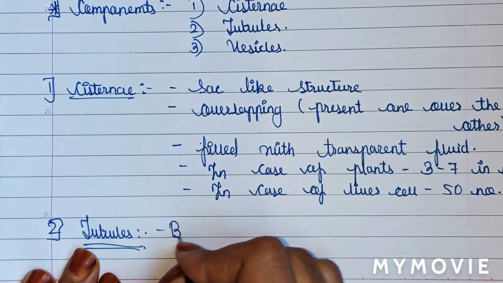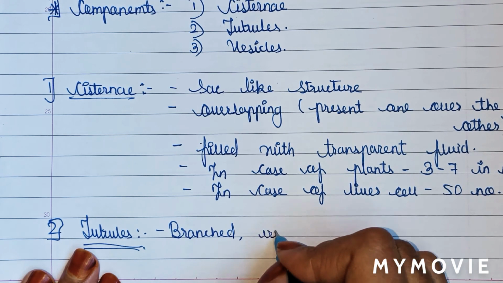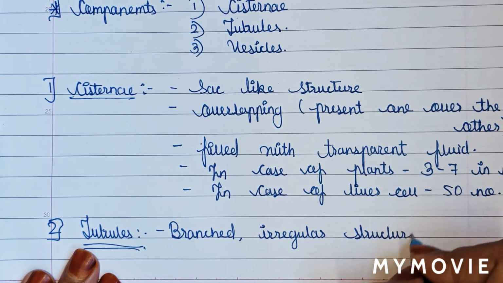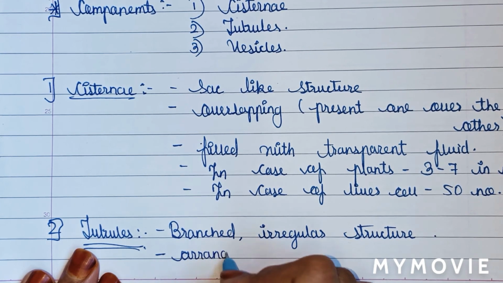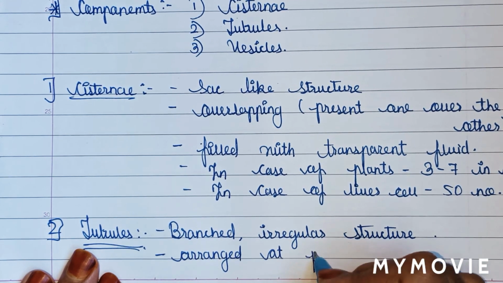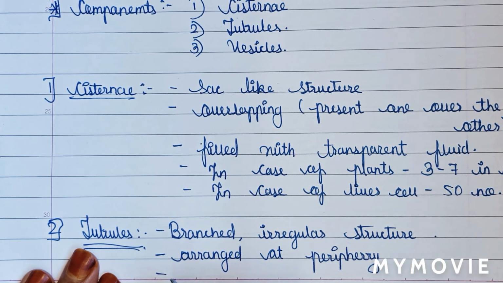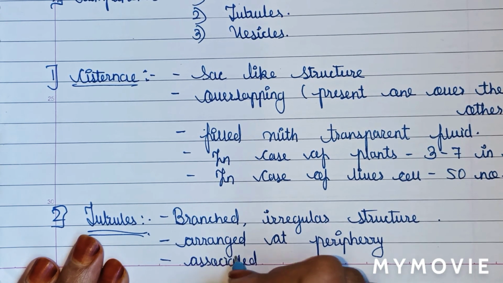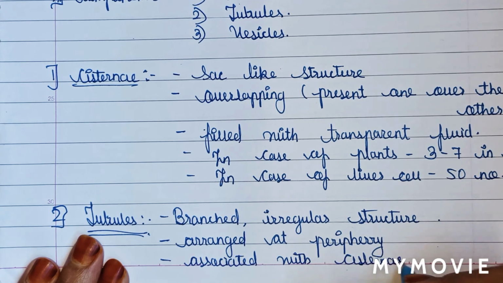Tubules are branched, irregular structures, arranged at the periphery, and associated with cisternae, means attached to the cisternae.